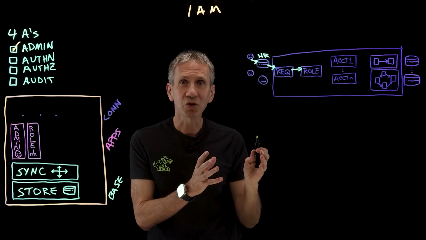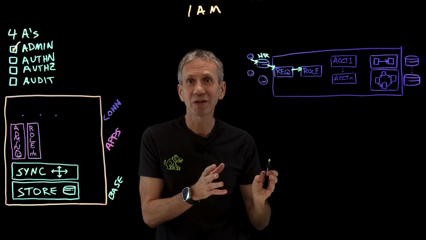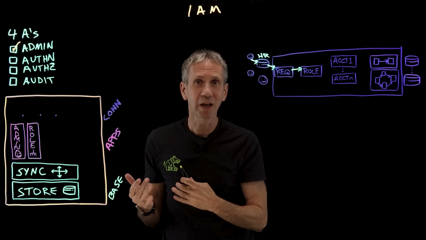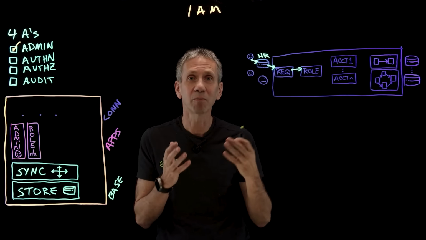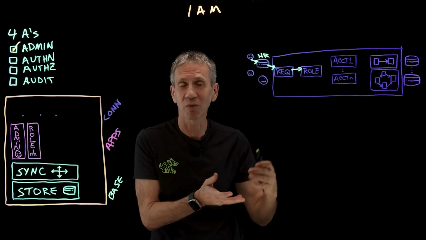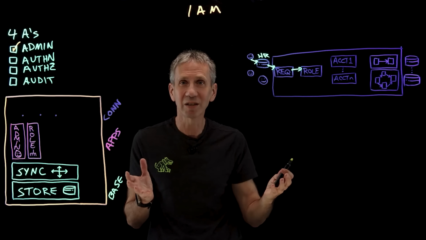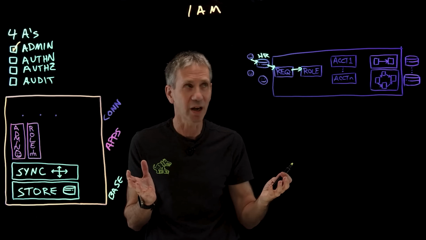Within those role definitions, for instance, if it's a bank, I might say, if you're a teller, then you need the following access rights, because all tellers need that. If you're a branch manager, you need the following access rights, and so on and so forth. So that's an example of what those kind of role mappings would look like.